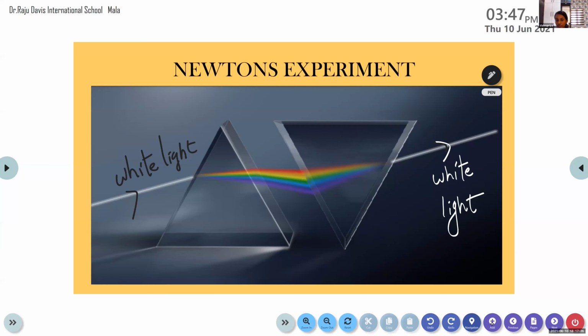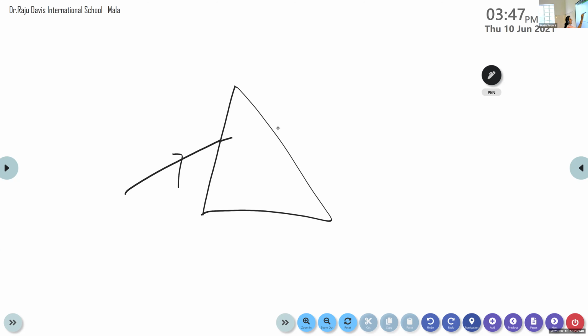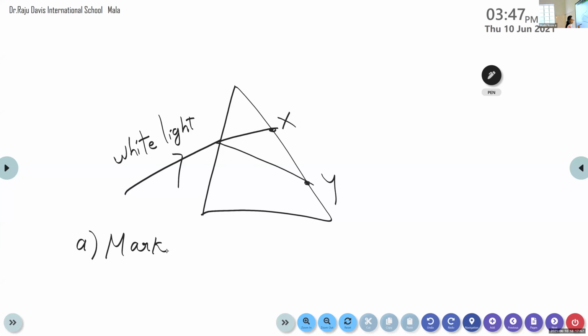So in the question paper, for example, they will provide a prism and a white light passing through the prism, and they will point out only 2 points, here X and here Y. And the first question is this: mark the colors in X and Y. What are the colors present in X and Y?